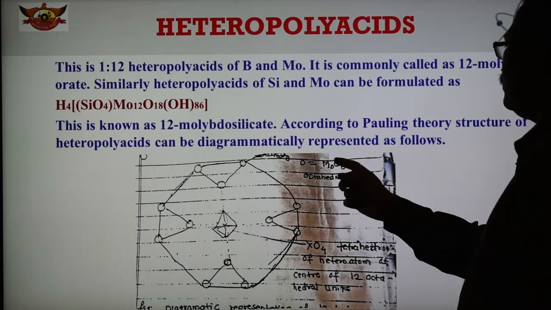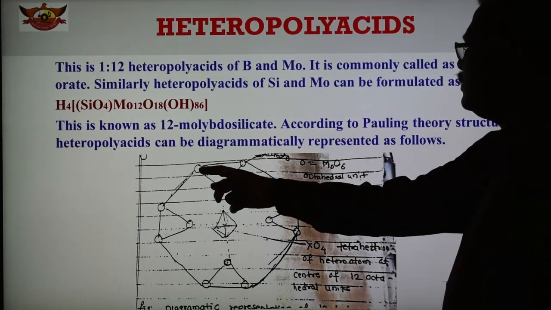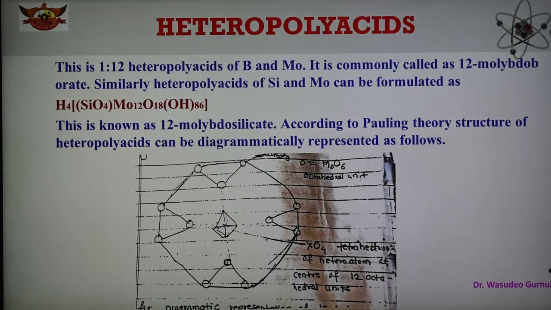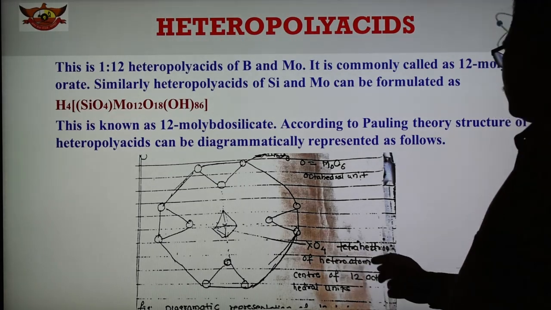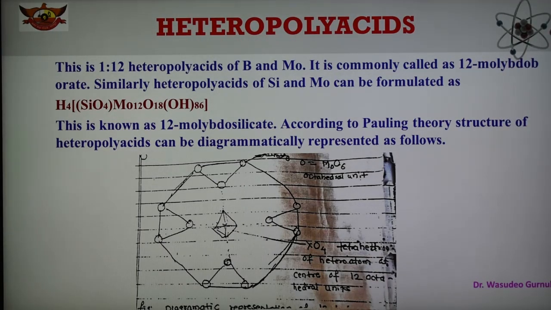This is the octahedral unit. This is the first, this is the second. So 12 octahedral units share corners as shown in this way. And this is the XO4, that is SiO4, the tetrahedral unit of the heteroatom at the center of the 12 octahedral units. So this is the representation of the heteropolyacid of this compound. So Pauling theory is an important theory.